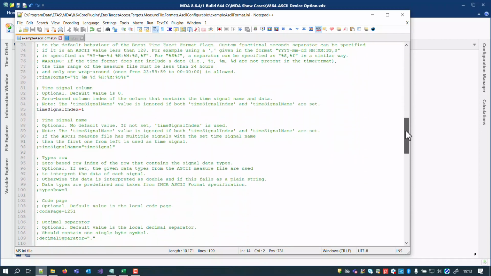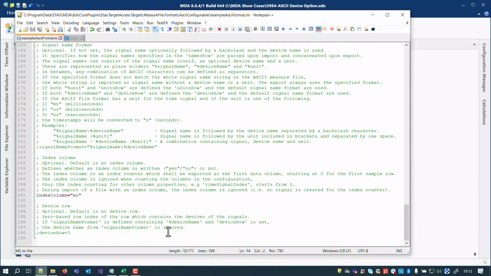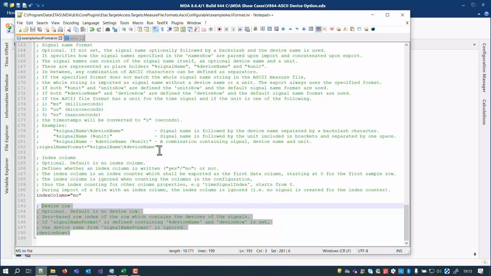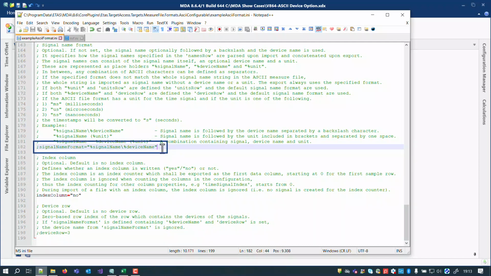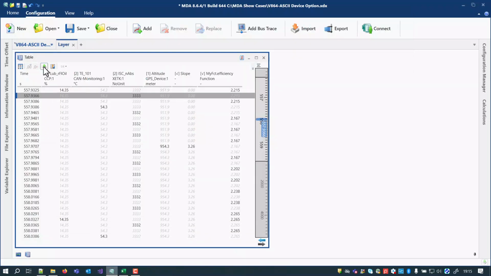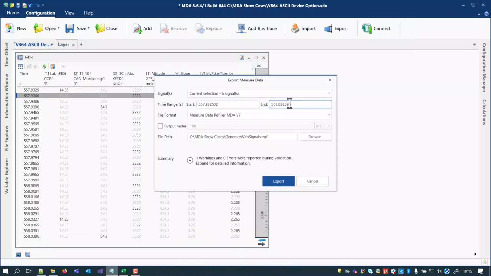With MDA 8.6.4, a new option allows you to activate an additional row for the device information of each signal. Preferably, it is used in combination with the existing option for the signal name format. For the MRF format, the INI file includes already the new option. If desired, you can insert the option also into your own INI files. The option is valid for reading and writing of textual measure file formats.